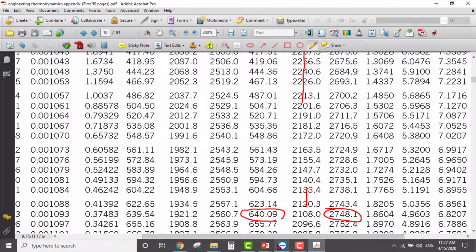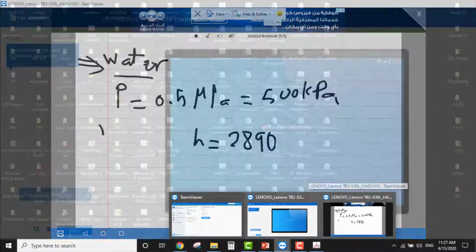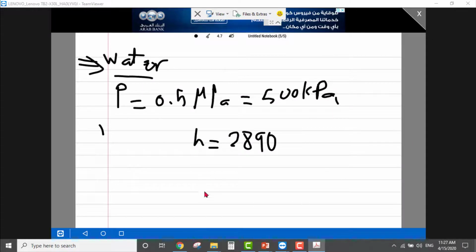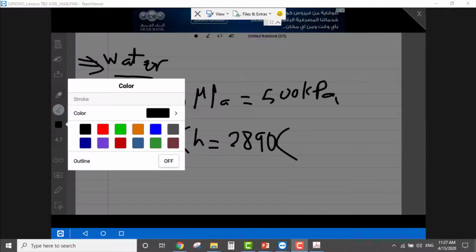So here are the values. We'll compare whether this value given in the problem is between hf and hg.